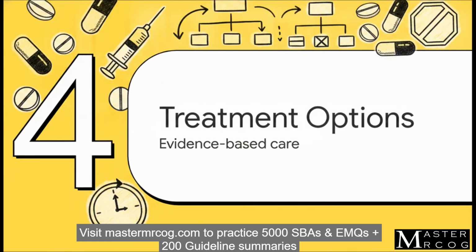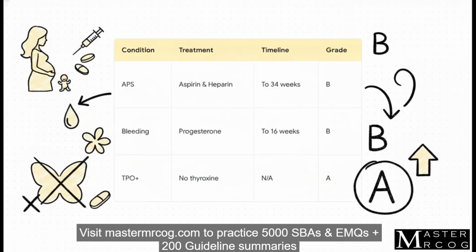Next up, Section 4. Evidence-based treatment options. This breakdown is absolute exam gold. For women diagnosed with antiphospholipid syndrome, or APS, you're going to offer aspirin and heparin from a positive pregnancy test until at least 34 weeks of gestation. And if a patient with a history of recurrent miscarriage presents with bleeding in early pregnancy, well, you should consider 400 milligrams of micronized vaginal progesterone twice daily until 16 weeks. Both of these are solid grade B recommendations, but check out the highly testable grade A recommendation at the bottom. Do not routinely prescribe thyroxine supplementation to euthyroid women simply because they happen to have thyroid peroxidase or TPO antibodies.